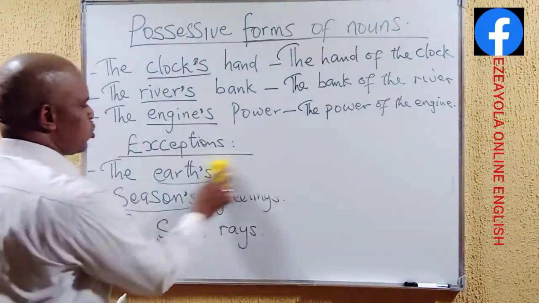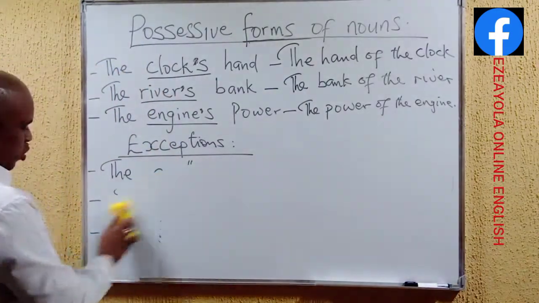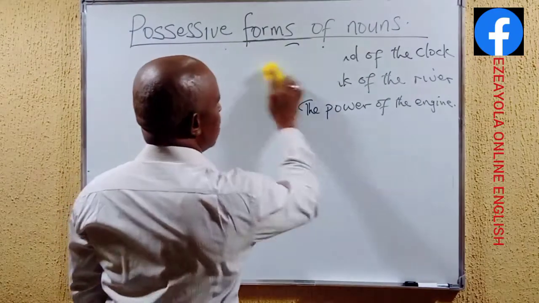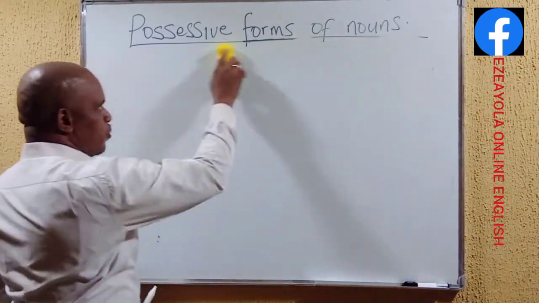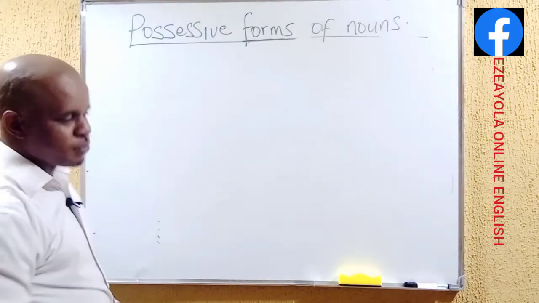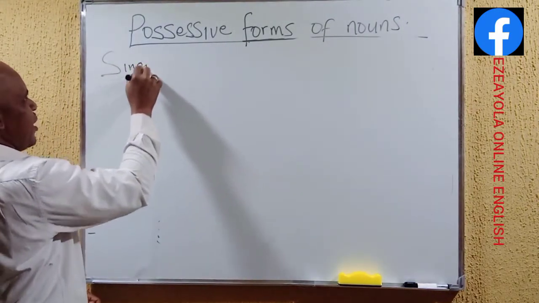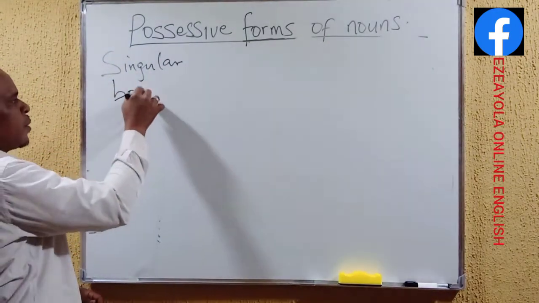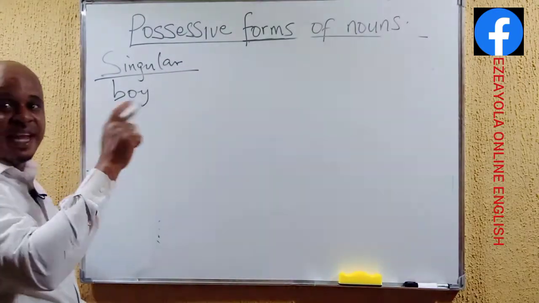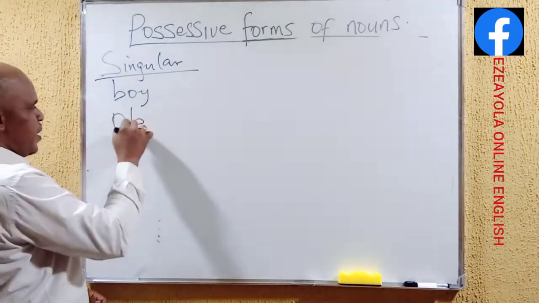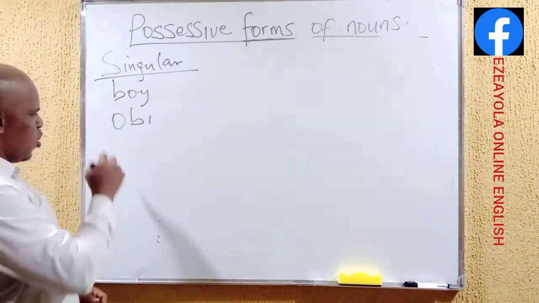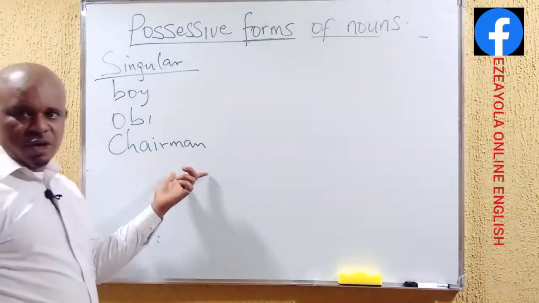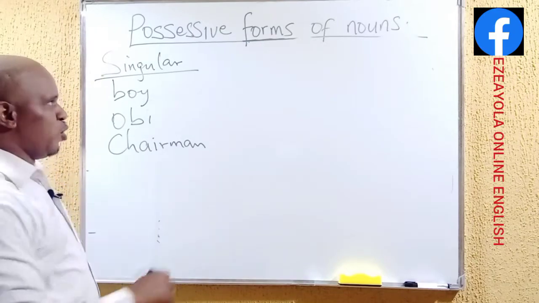All right, let us move into other aspects that are very necessary we talk about as far as the possessive cases of the nouns are concerned. We want to look at the plural forms as well as the singular forms. In the case of the singular, something like this, we have boy. That's the singular aspect of the name boy. We could have Obi. Obi is a native name. Don't mind that. We have chairman. These are written in their singular aspect.